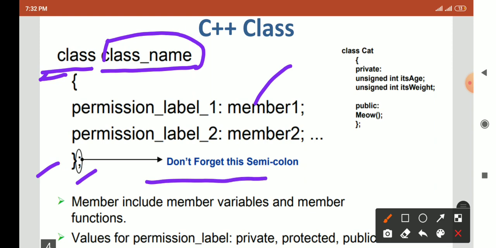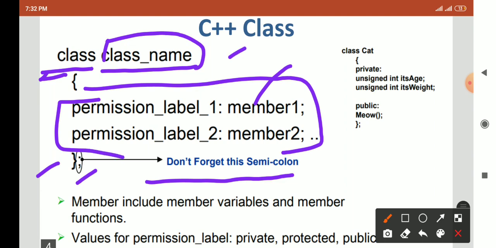So don't forget this semicolon. If you forget it, it gives an error in your program.